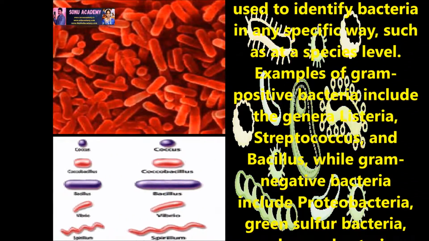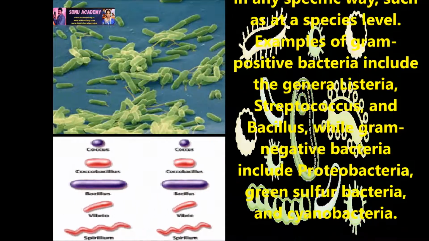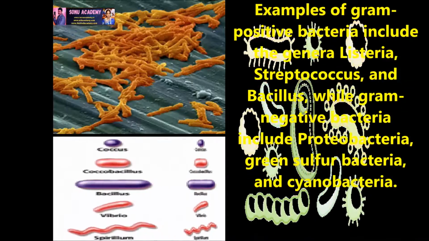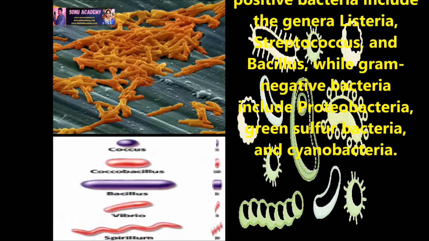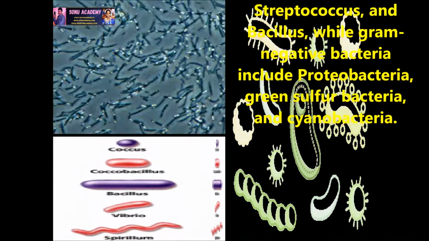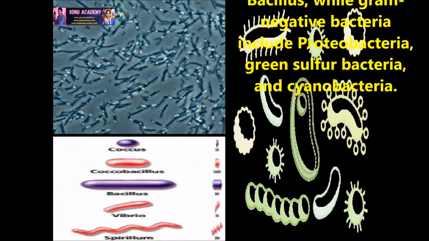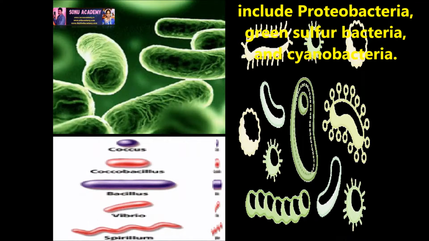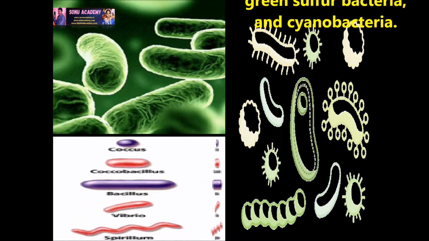Examples of gram positive bacteria include the genera Listeria, Streptococcus, and Bacillus, while gram negative bacteria include Proteobacteria, green sulfur bacteria, and cyanobacteria.